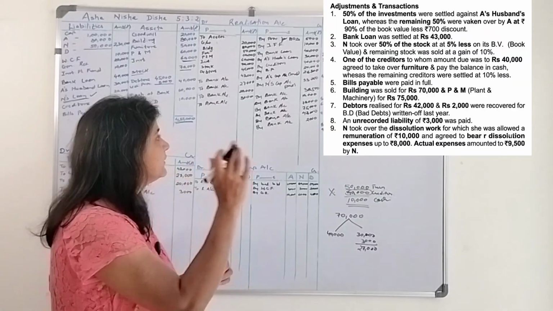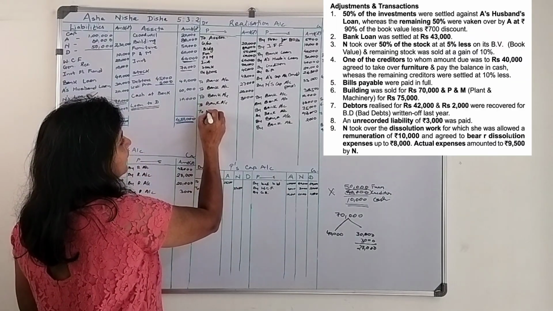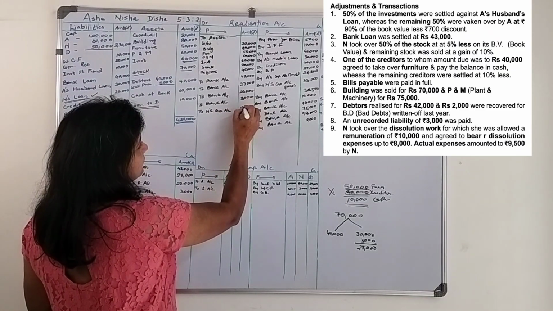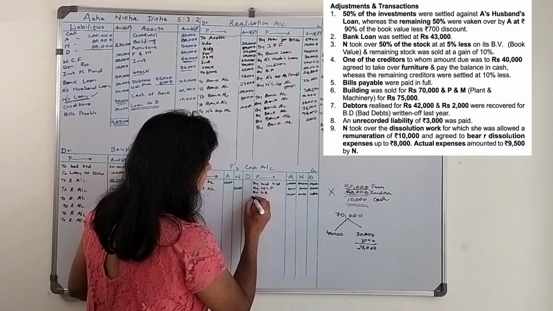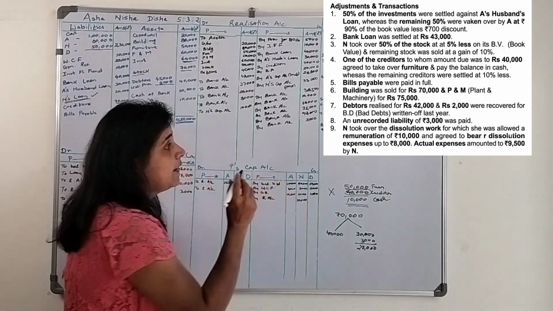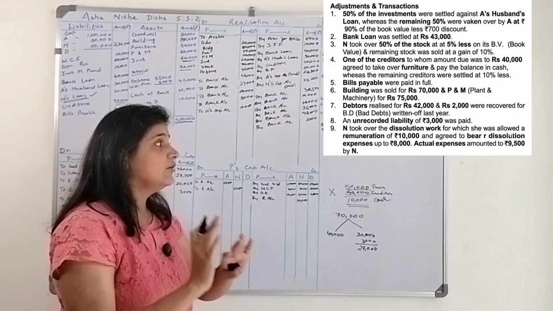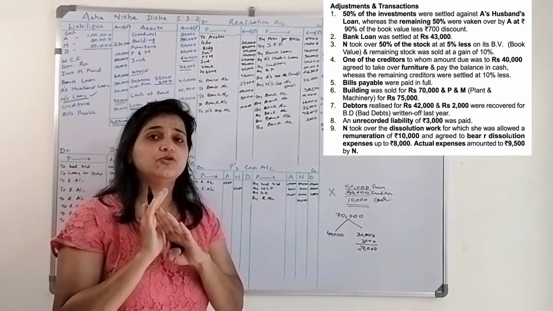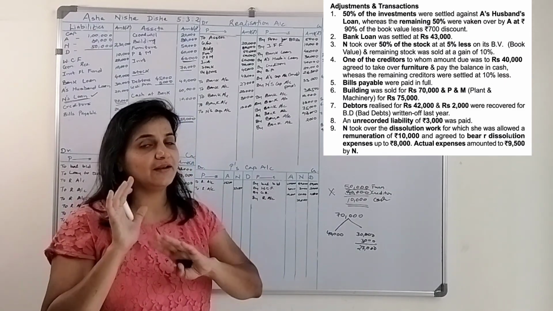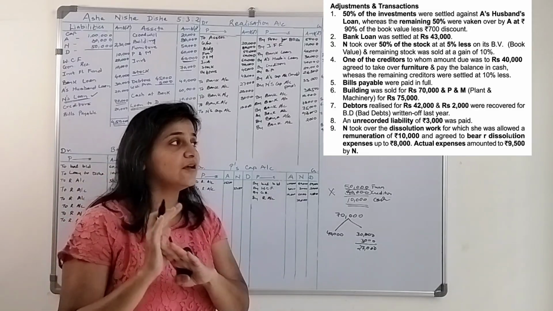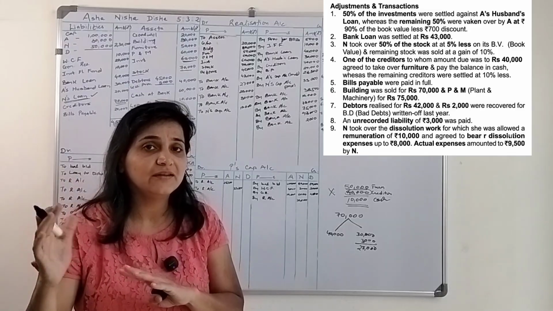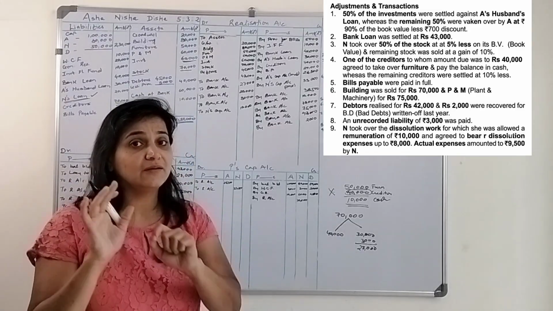What will be the entry? Realization account debit to N's capital account. How much is it? 10,000. By realization account to Nisha, 10,000. She also agreed to bear the dissolution expenses up to rupees 8,000. If the dissolution expenses are till 8,000, I am ready to bear that much. But if it increases, then the firm needs to pay me the remaining amount.